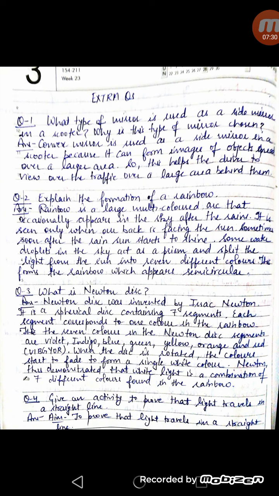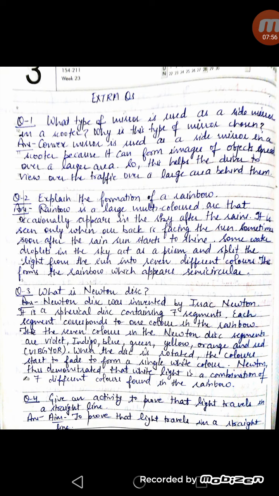So when sunlight rays pass through these raindrops, because they are acting like a prism, they split the white sunlight into 7 colors, and this phenomenon is called dispersion of light. Due to this dispersion of sunlight through these water droplets, we see a beautiful arc in the sky which is called rainbow.